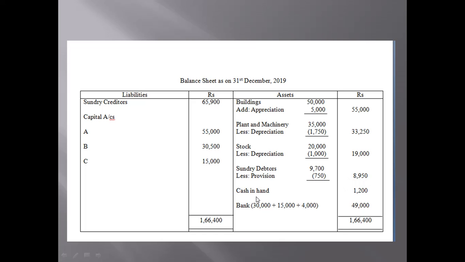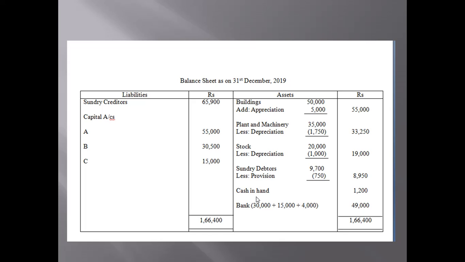And in this particular question, I said in question number 47 that sometimes in a question there may be both cash in hand as well as bank. So in question number 50, we have cash in hand as well as bank, and we can adjust through cash or bank.